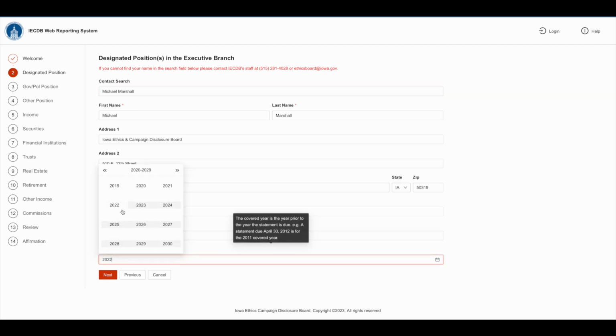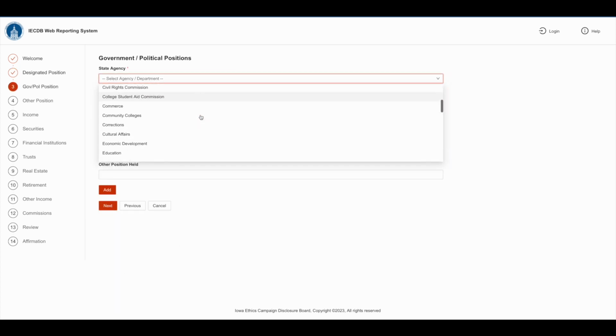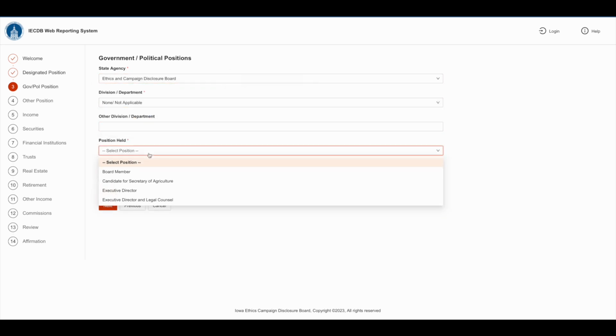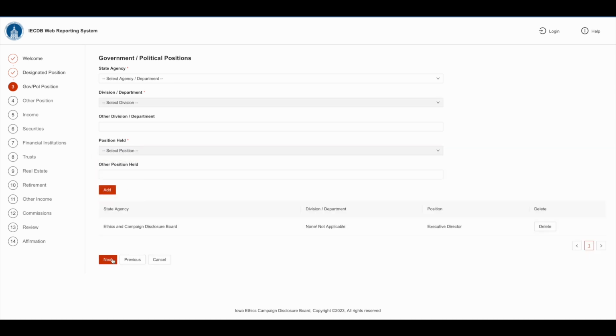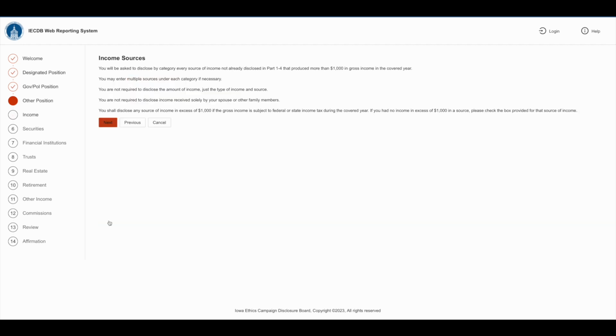For the filing year 2023, you'll select the previous year, 2022. The agency is the Ethics and Campaign Disclosure Board. Please note that from this point on, all information will be fictional for the purposes only of this tutorial. After adding information, you'll need to click Add before clicking Next. Assuming in this example we had outside employment, you'll need to enter the name of the business. For the purposes of this example, we'll use Dunder Mifflin, which is a paper company, with the position held being that of regional manager. And we'll add that information and click on to the next step.